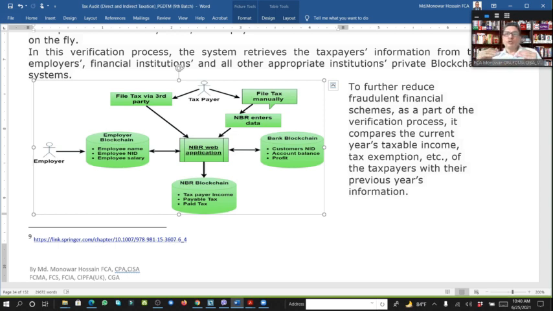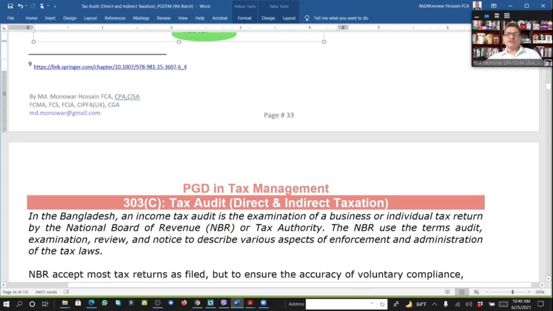Tax and VAT authorities will share information with each other to understand whether the financial statements submitted by an organization or businessman are correct or not. This can also be verified through the Institute of Chartered Accountants of Bangladesh. They have introduced another new system also. So all are going for integration.